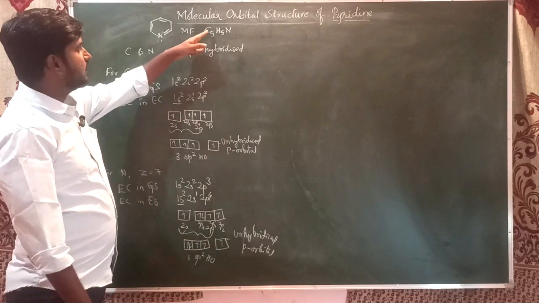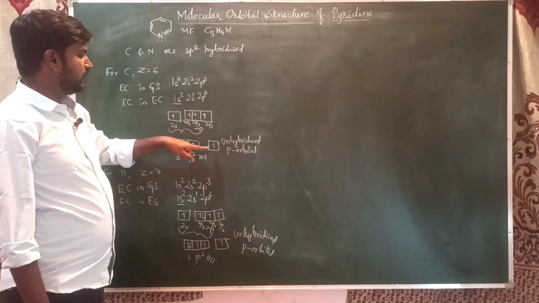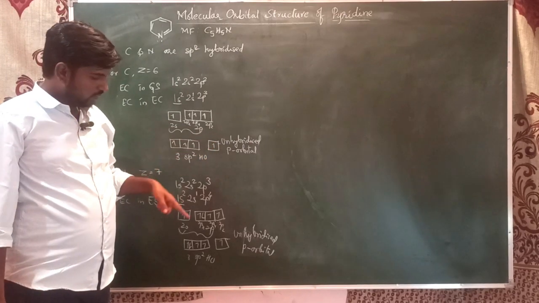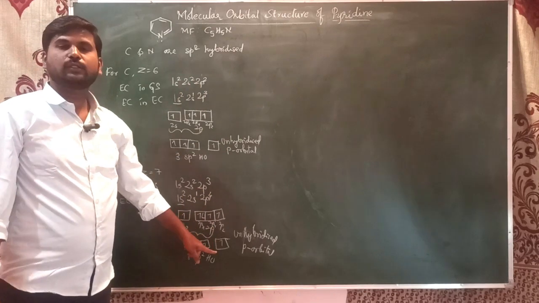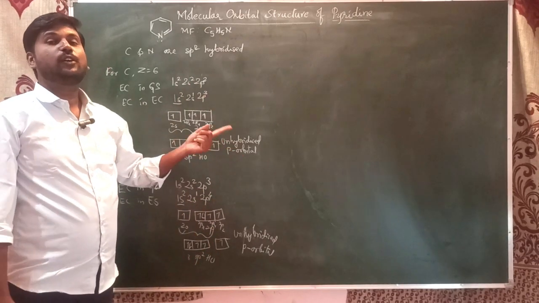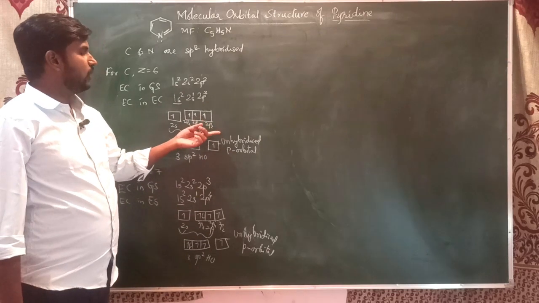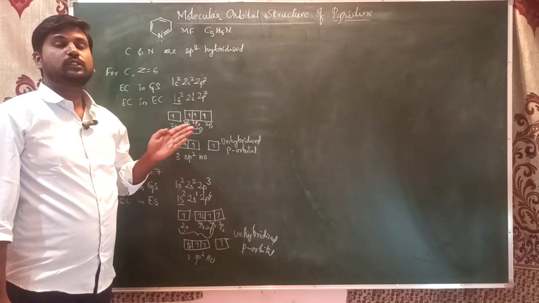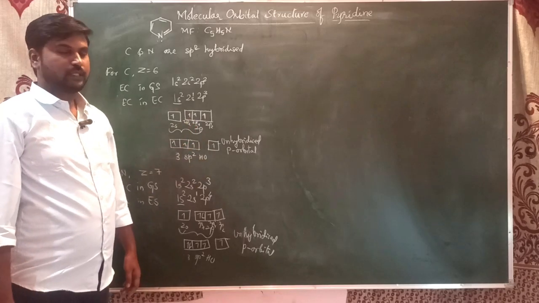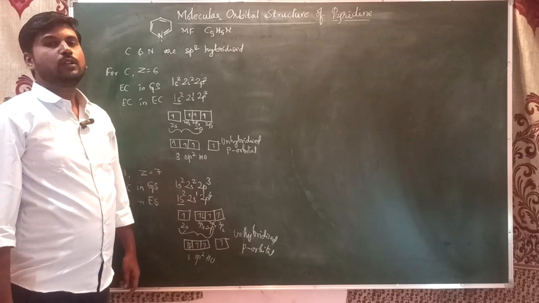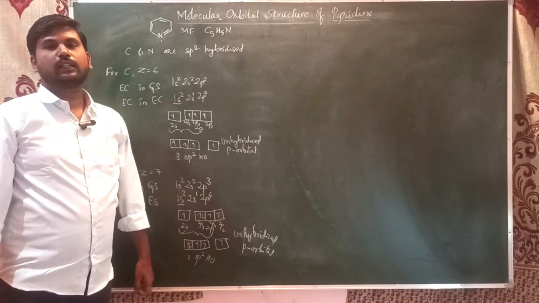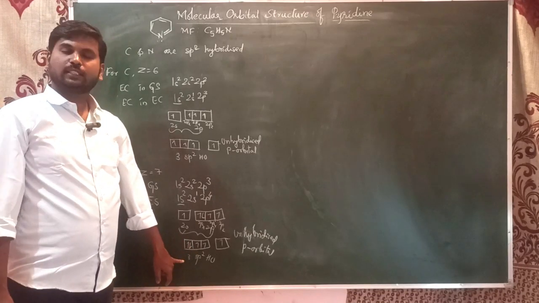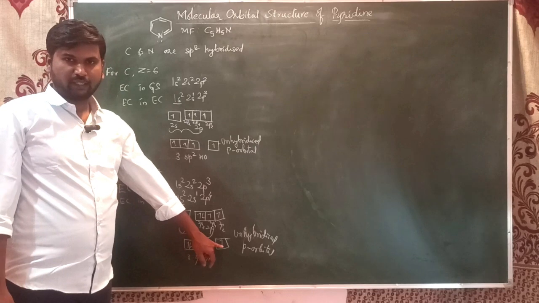Why this change? Because here you can see there are five carbons, and each carbon gives one electron, so that means five electrons, and the nitrogen also gives one electron during the formation of pi bonds. So that involves six pi electrons, which forms the most stable sextet. That sextet configuration is very much needed to give stability to the ring, that is pyridine. That's why one of the sp2 hybrid orbitals is paired, and the unhybridized p orbital is unpaired.